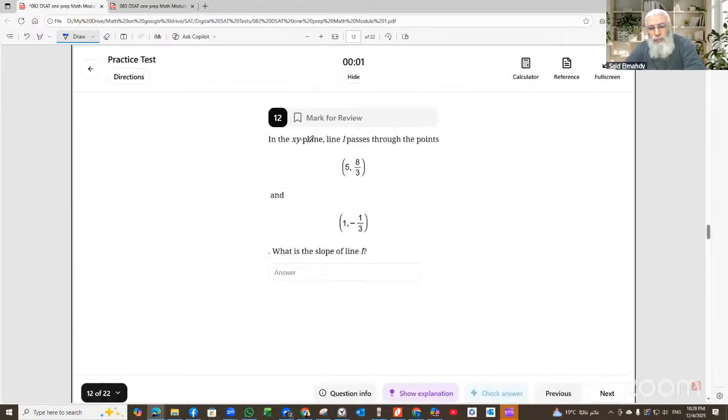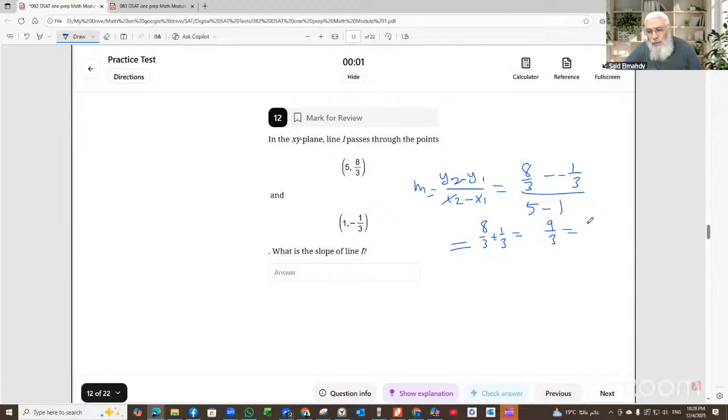In the xy plane, line L passes through the points given. What is the slope? Slope is equal to y2 minus y1 over x2 minus x1, which is 8 over 3 minus negative 1 over 3, divided by x2 minus x1. So it is 8 over 3 plus 1 over 3, which is 9 over 3. And 9 over 3 is just 3 divided by 4. So the slope is 3 over 4.